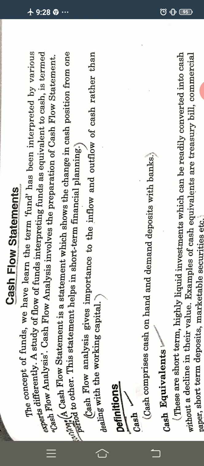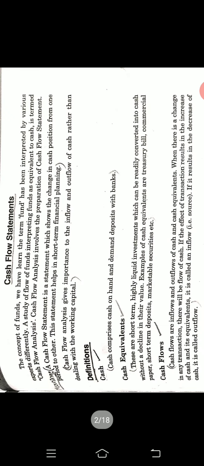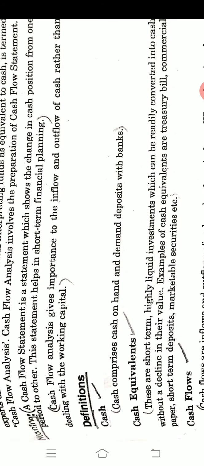In order to know the changes in the cash position, we require the cash flow statement. With the help of the cash flow statement, we come to know the changes in the cash position from one period to another. And this statement helps in short term financial planning. Short term means the business can plan only up to 1 year, not more than that.